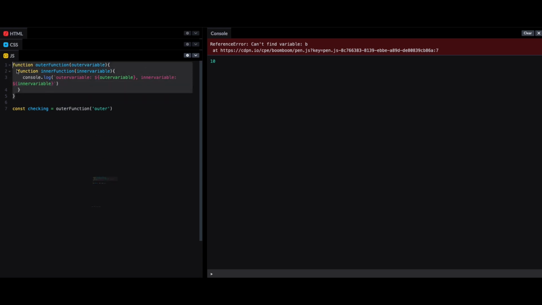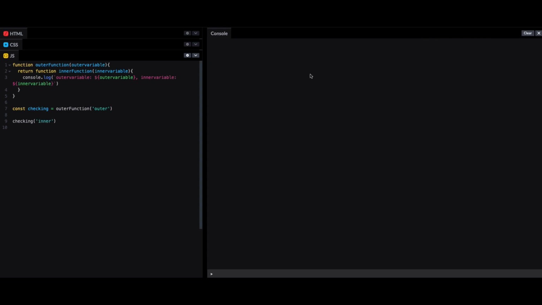Sorry, I should return that, I forgot to write return, and this function will get returned and assigned to checking, right? So checking is now a function because we are returning the inner function. It will take inner variable as a parameter. So right now see checking, let's say the parameter is inner. Let me clear this console and run it.